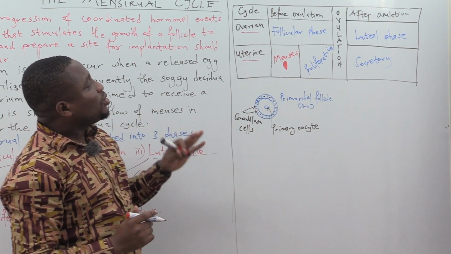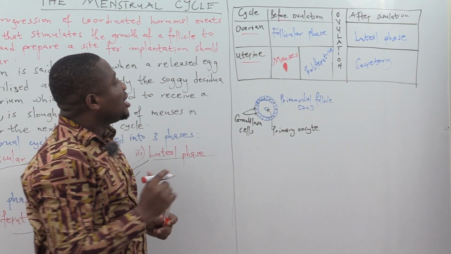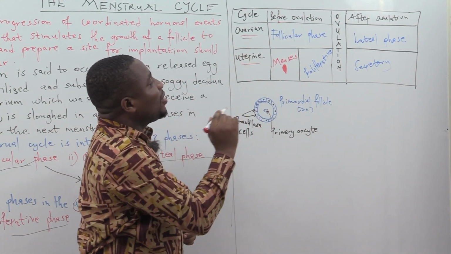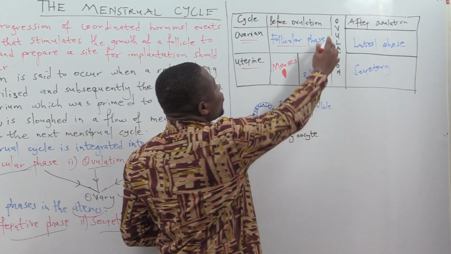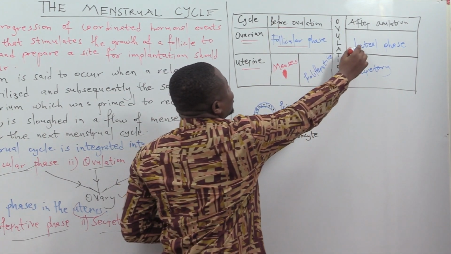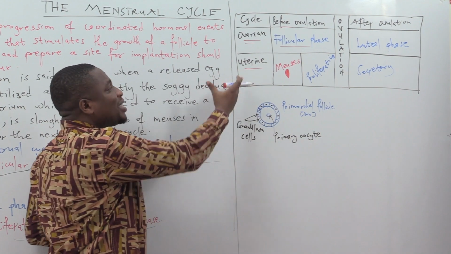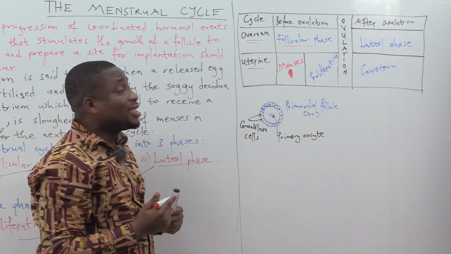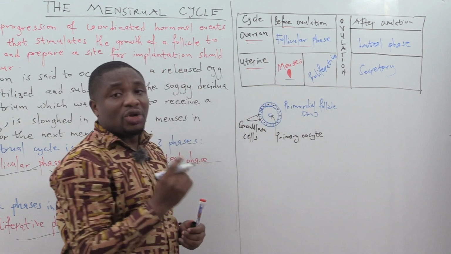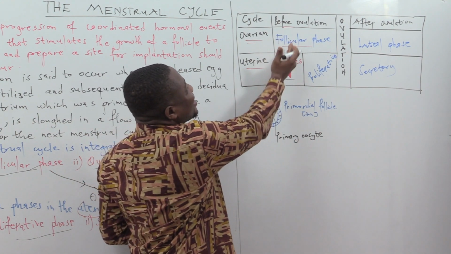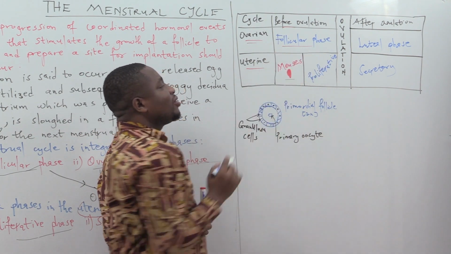You should know that before the ovulation, there are some phases that will take place. In the ovaries we'll have the follicular phase, which will be followed by the ovulation. Then we'll have the luteal phase, which comes after ovulation. Then in the uterine cycle, what is going to take place? You would have the menses, that is the menstruation or the period, falling under the follicular phase, meaning it happens concurrently with the follicular phase.